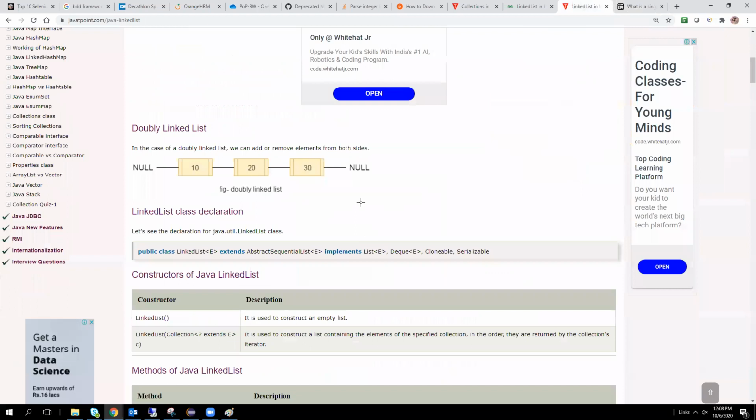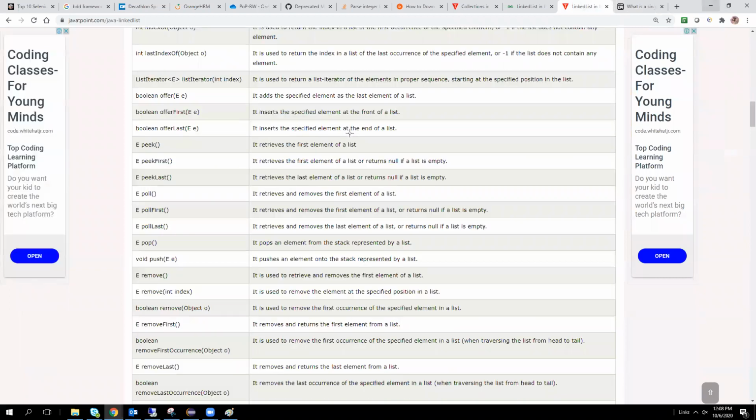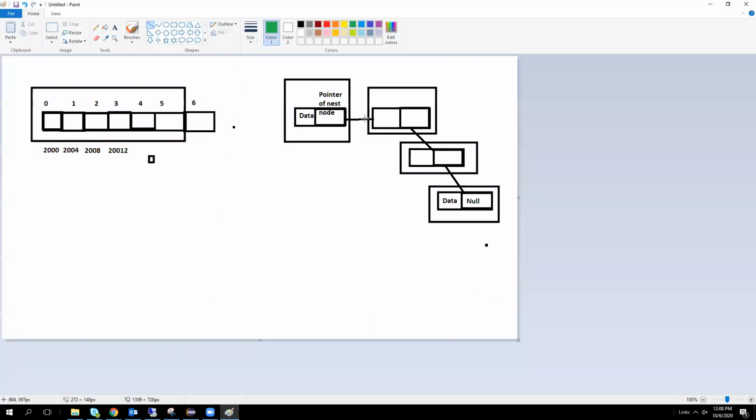Double linked list means, in a single linked list we have only forward direction. We can go to the next node only because we have the address of the next element, the next node address only. Like that, only forward direction, but we cannot go in the backward direction.